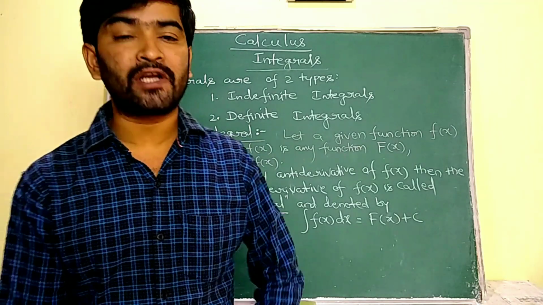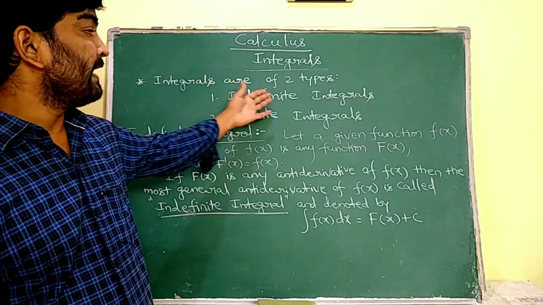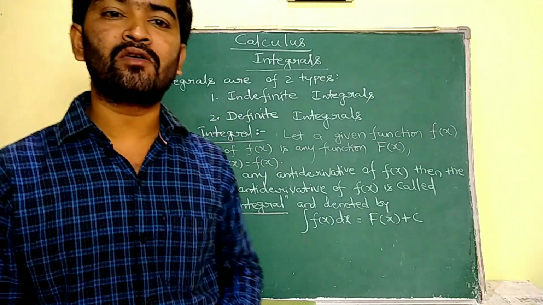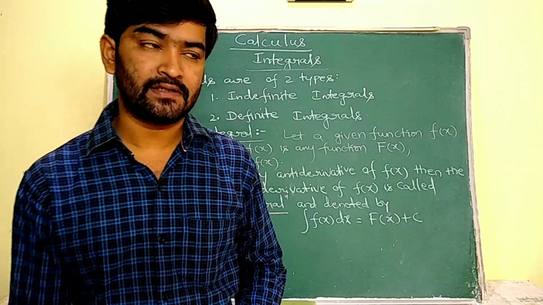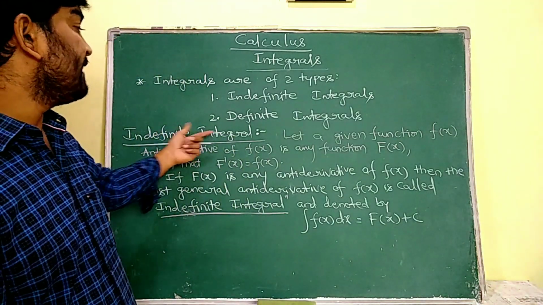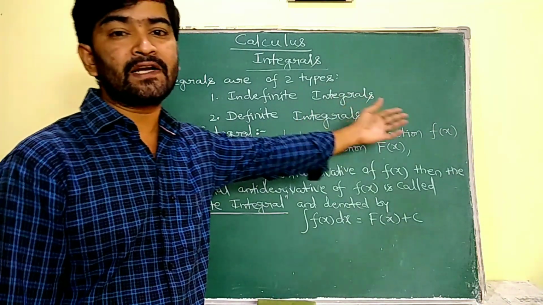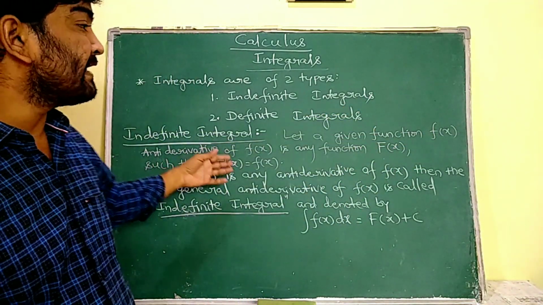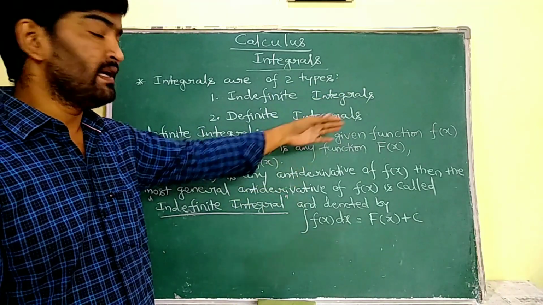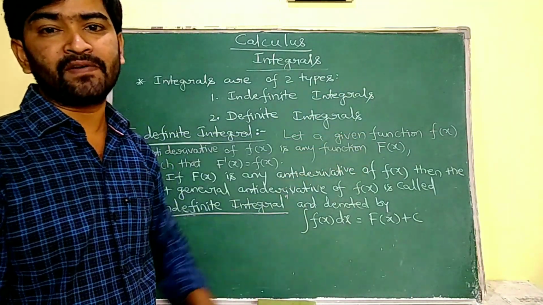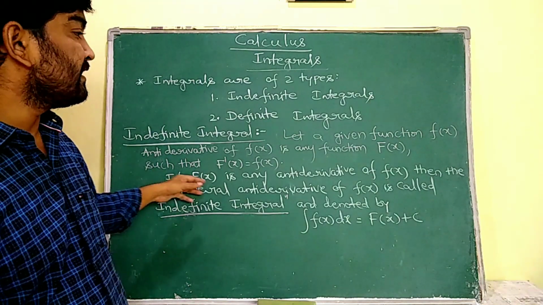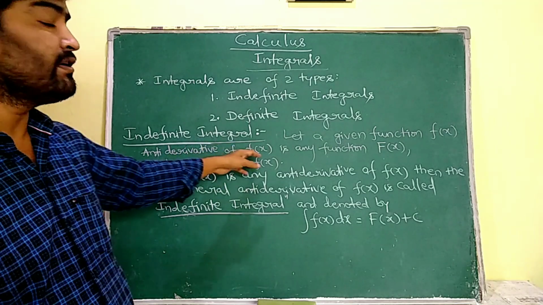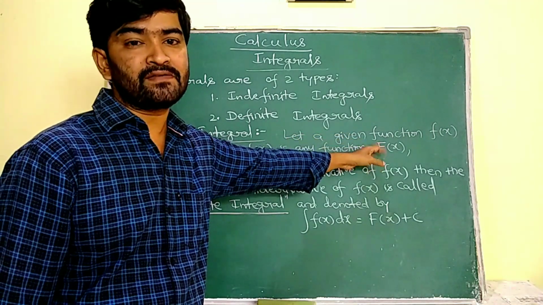Integration is actually of two types. First is indefinite integrals and second is definite integrals. Firstly we are going to discuss indefinite integrals. Indefinite integral means firstly we have to consider a function small f of x. Let the antiderivative of that small f of x be some function capital F of x, such that F dash of x is equal to f of x. Why? Because the antiderivative of this function is F of x, as we assumed.